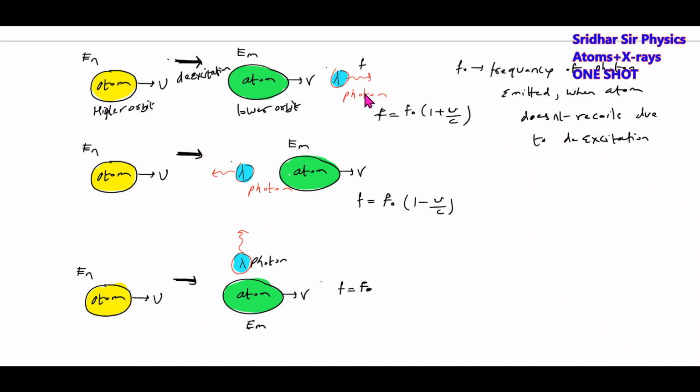So what is the frequency of the emitted photon? F equal to F naught times 1 plus u by c. u is the initial velocity of the atom, c is the speed of light. F naught is the frequency of the photon emitted when the atom doesn't recoil due to de-excitation.